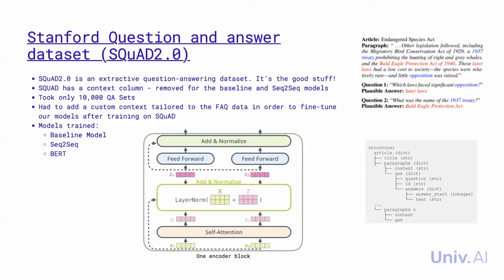So we created three different types of models for the SQuAD dataset. The first model was the base model. This was a simple RNN network with two RNN layers, and this was used to evaluate the performance of the other models. Secondly, we created a sequence to sequence model. Sequence to sequence learning is about training models to convert sequences from one domain to another domain. This can be used to generate natural language answers given a natural language question.